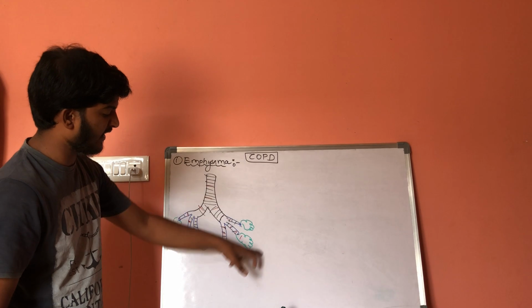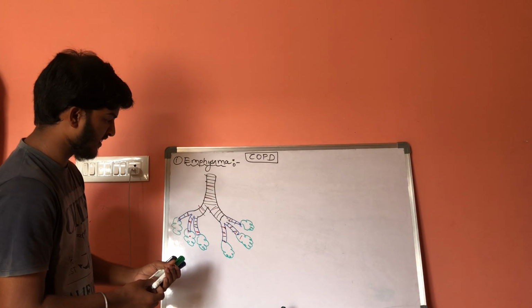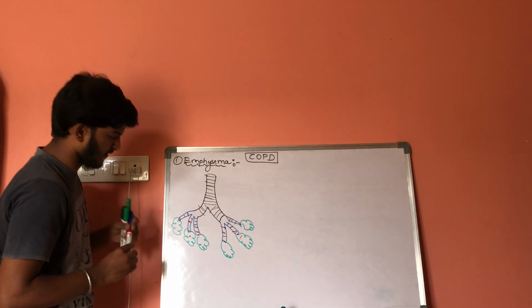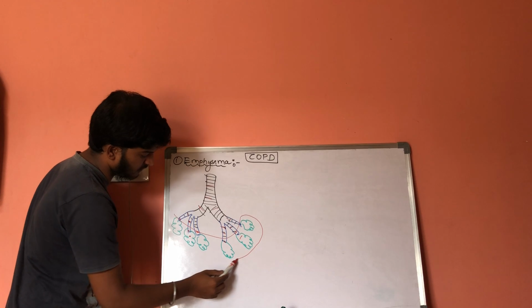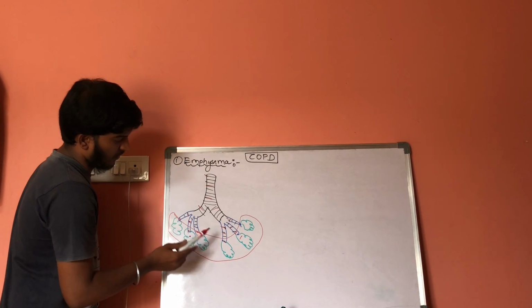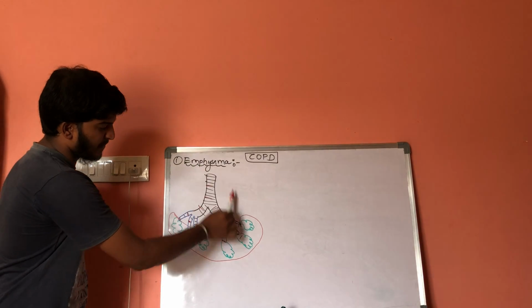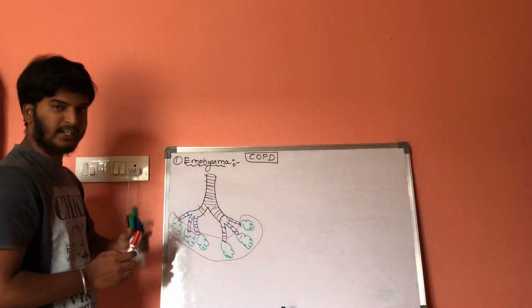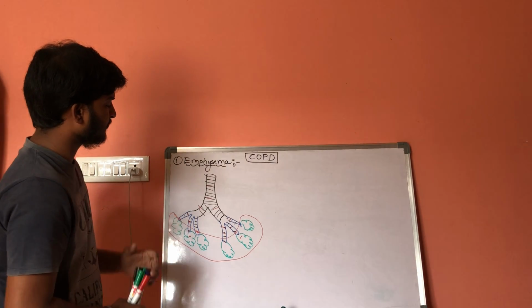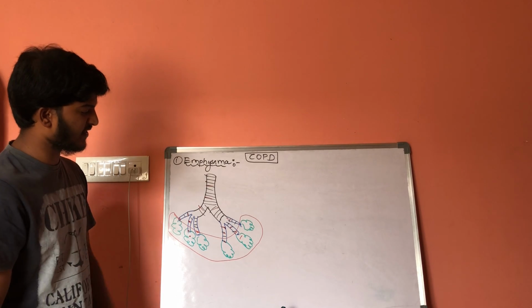These alveoli will get damaged. So what happens at this area? Only these alveoli will get damaged. Only this part of the airways will get damaged. This is the respiratory part and this is the conducting part. Now, what happens at this area? Let us consider normal.